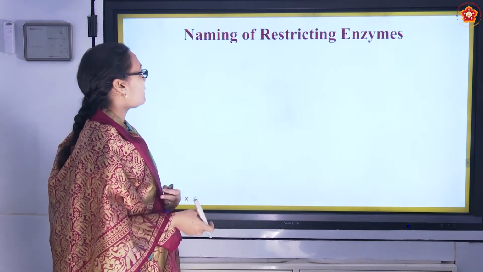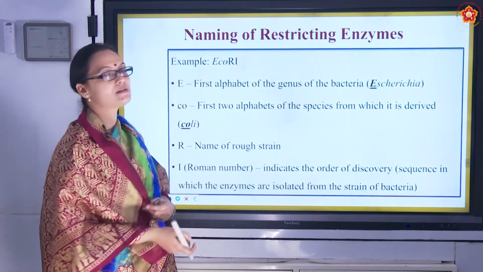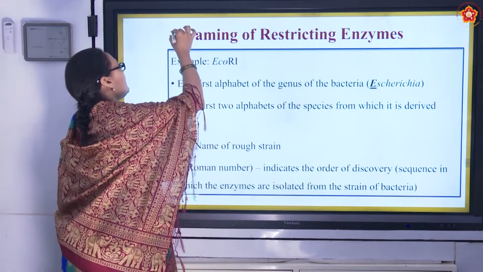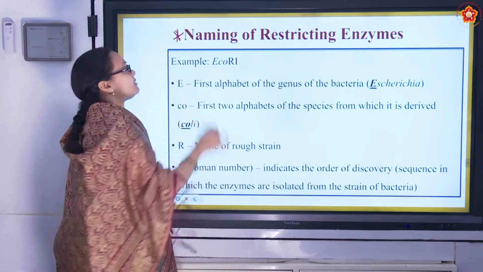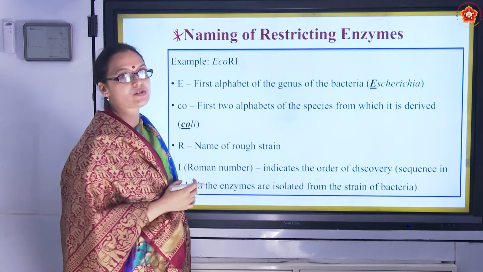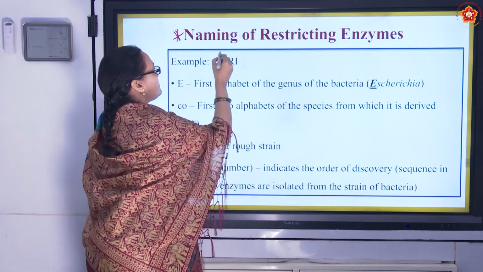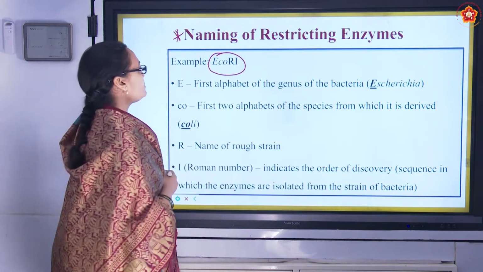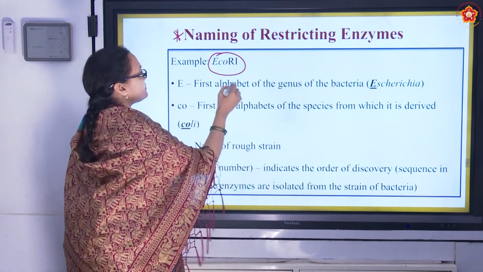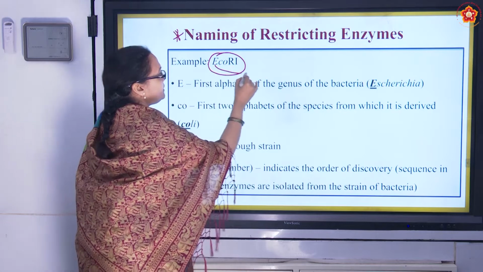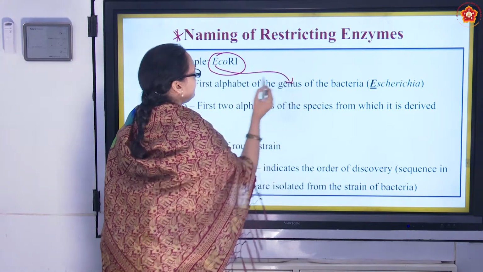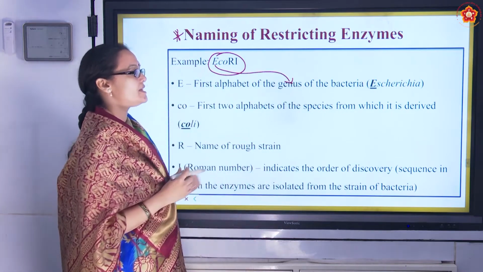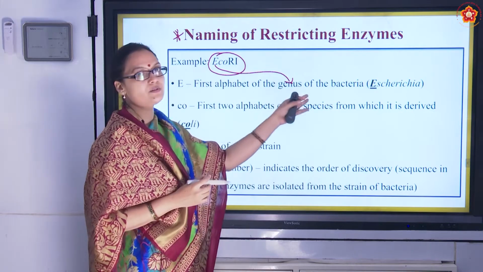Now moving ahead, how do we name the restriction enzymes? Very important topic. It could be a short note. So how do we name these restriction enzymes? Each enzyme is indicated by a specific name. Here is an example. So how do we name? The first alphabet will be the genus of the bacteria. Here E is Escherichia. It's derived from Escherichia coli.